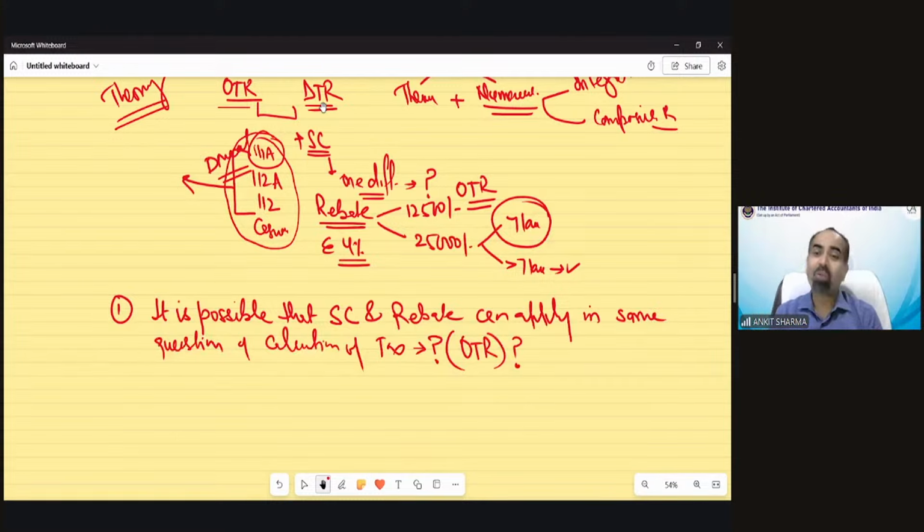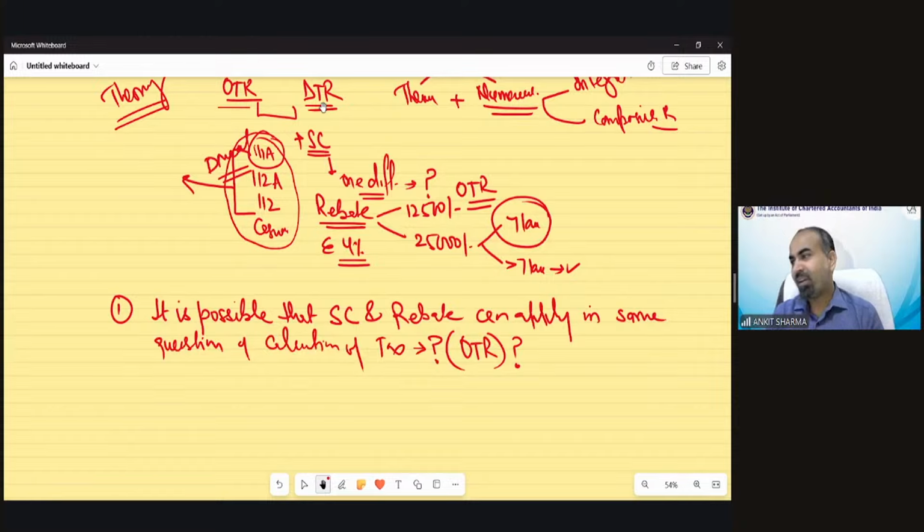Because rebate cannot be applicable in case of optional tax regime after 5 lakh. And surcharge would be, Gayatri is saying marginal relief concept. No, no, no, not in marginal relief. It won't be possible. While having special category of income, no, Ishan, it won't be possible, because if in special category rate of income, automatically surcharge would be applicable if the income exceeds 50 lakh. And once your income is exceeding 50 lakh rupees, you cannot claim the rebate.